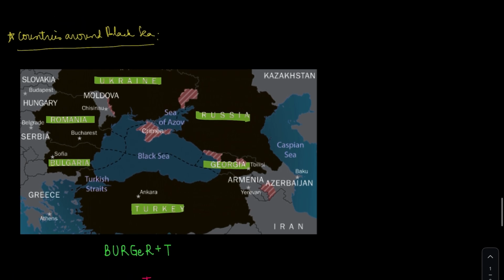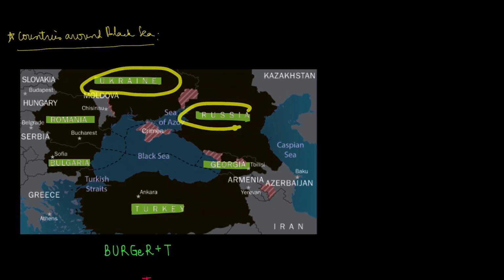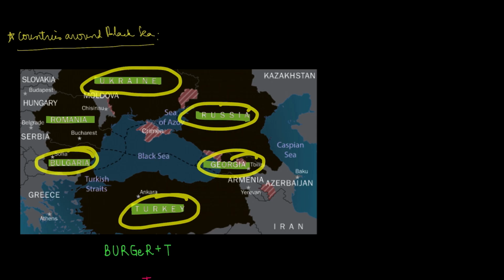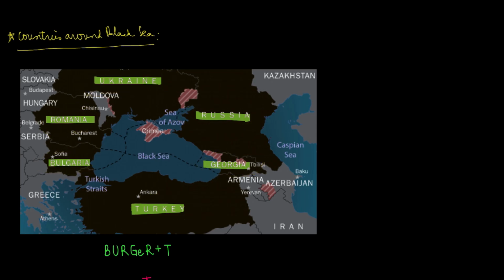Then the countries around the Black Sea. This is the Black Sea. The countries around the Black Sea are Ukraine, Russia, Georgia, Turkey, Bulgaria, and Romania. This can be remembered by the mnemonic Burger plus T, where B stands for Bulgaria, U for Ukraine, R for Romania, GE for Georgia, the other R for Russia, and obviously T for Turkey.